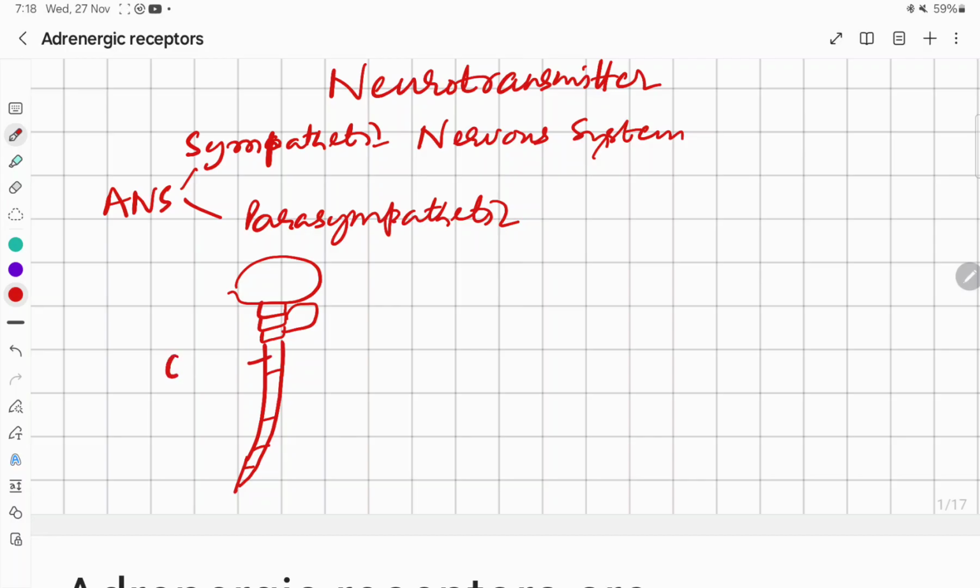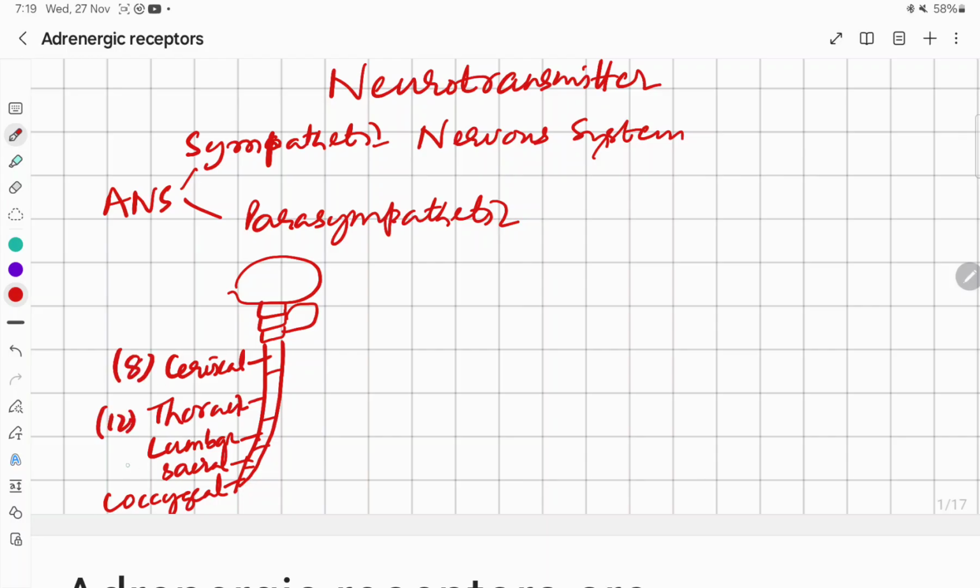So this is cervical, then thoracic, then lumbar, then sacral and finally coccygeal. So there are 12 pairs of thoracic nerves, 8 pairs of cervical, 5 pairs of lumbar, 5 pairs of sacral, 1 pair of coccygeal. So this thoracic,